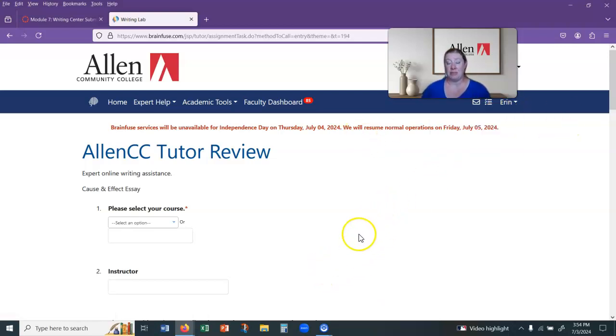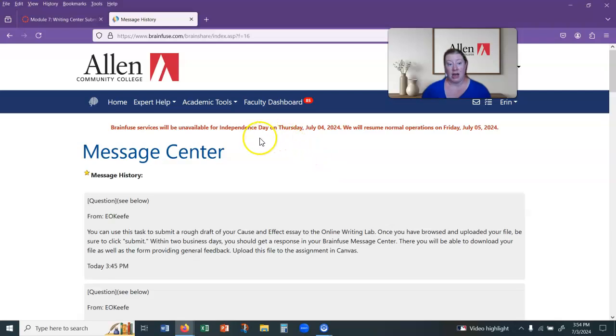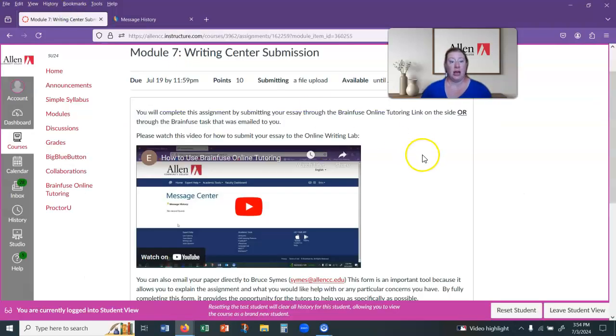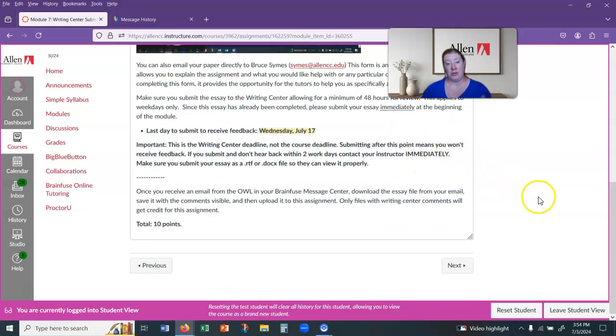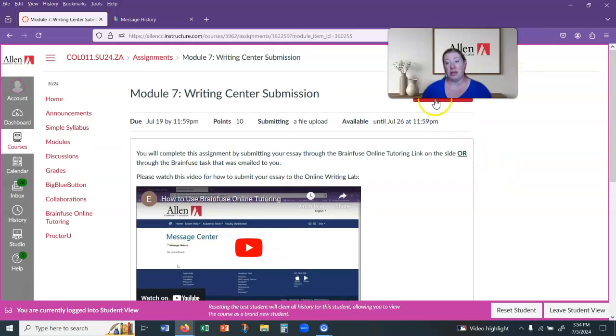Once you have that submitted, within 2 business days, you should get a response in my message center. The response should have a file attached to it, and the file will be kind of a form that they fill out, and then the text of your essay is underneath that. So that gives you some feedback, general feedback and specific feedback. Once you get that file, then you'll hit start assignment here and you'll submit that file.